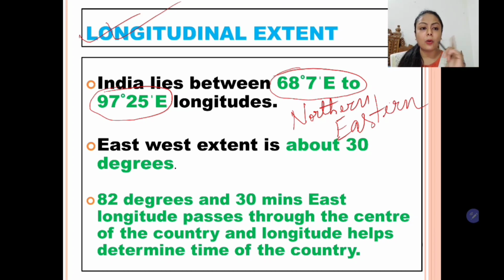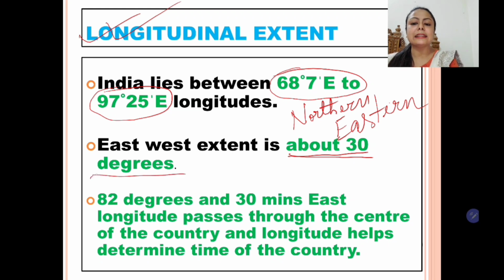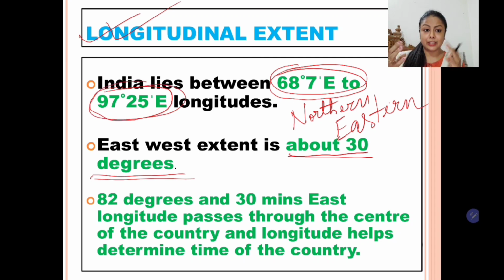Now let's see how many longitudes pass through the country. So there are about 30 degrees of longitudes from 68 degree 7 minute to 97 degree 25 minute. If we count the number of longitudes, they are about 30 degrees of longitudes passing all over the country.